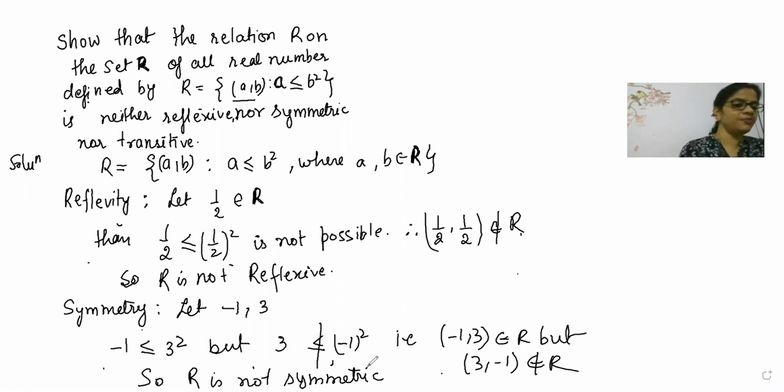I hope you have understood because this condition will not be symmetric. Understood or not? Quickly tell me. No response coming from both sides. Understood or not? Better tell me fast. Okay, Harish is telling understood. What about others?